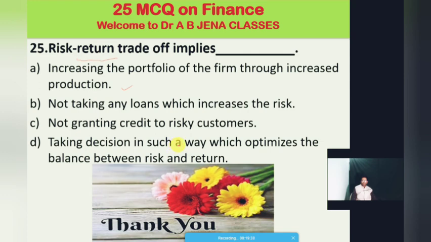D, taking decisions in such a way which optimizes the balance between risk and return. Dear friends, D is the right answer for this MCQ. Risk and return trade-off implies taking decisions which optimize the balance between risk and return.